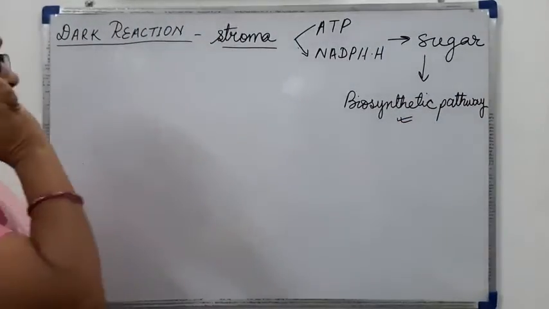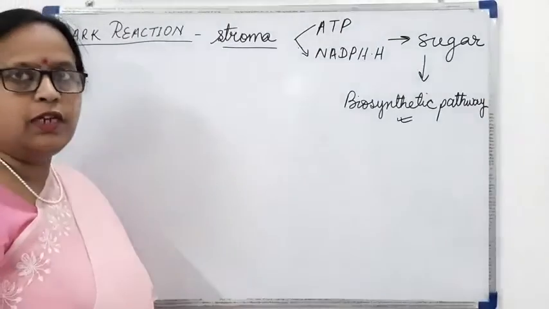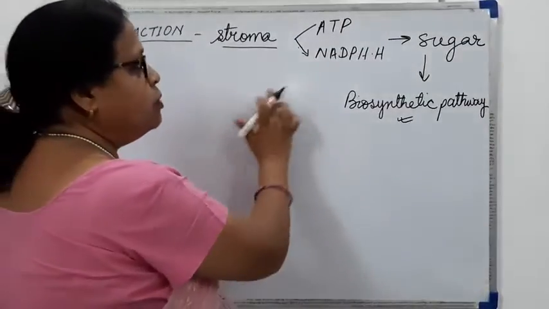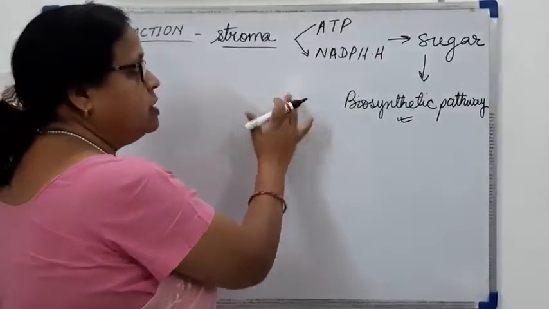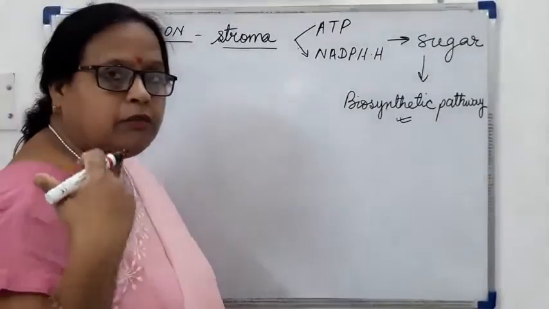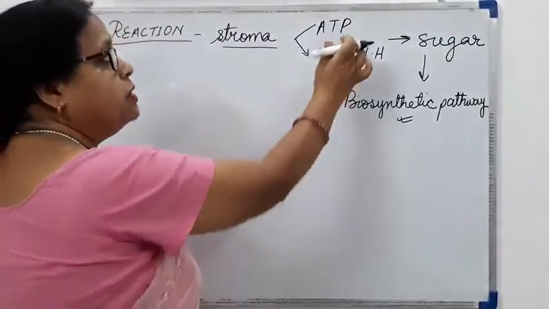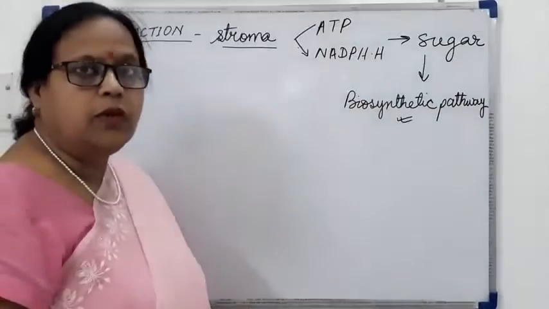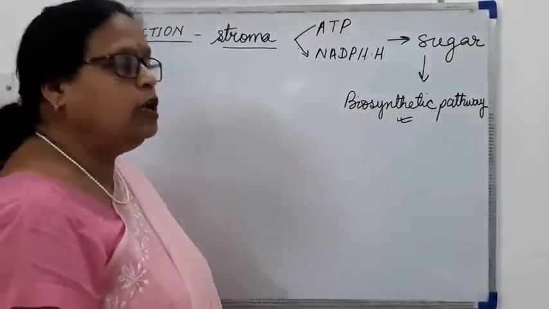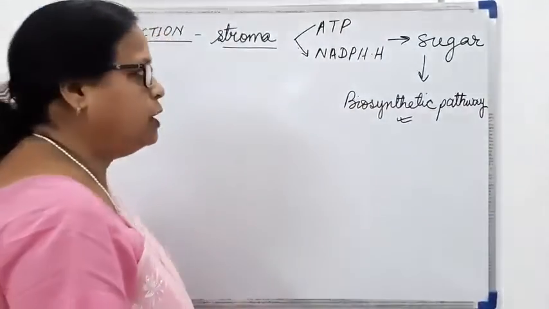This question can be asked, why is it called the biosynthetic pathway? You will say because sugar is synthesized in this process by the fixation of carbon dioxide utilizing the energy ATP and NADPH2. So it is called the biosynthetic pathway.